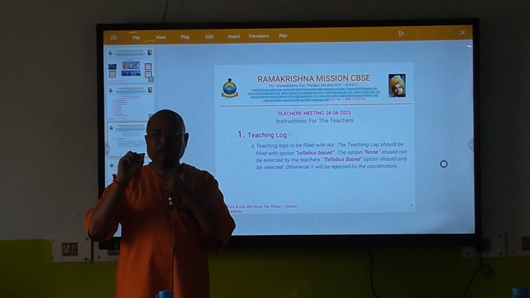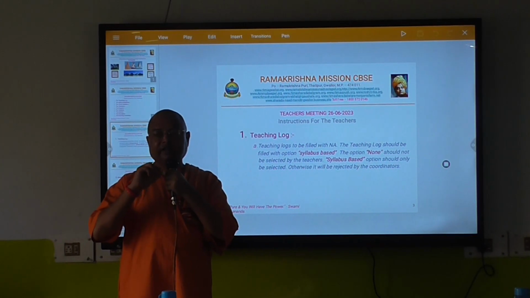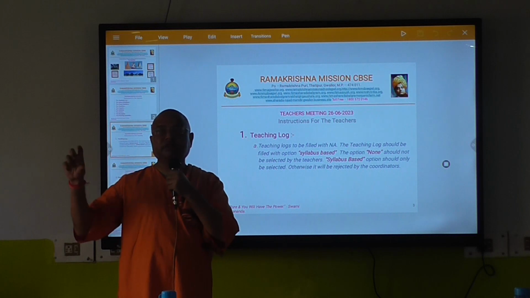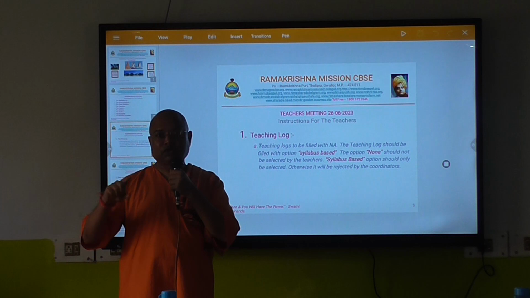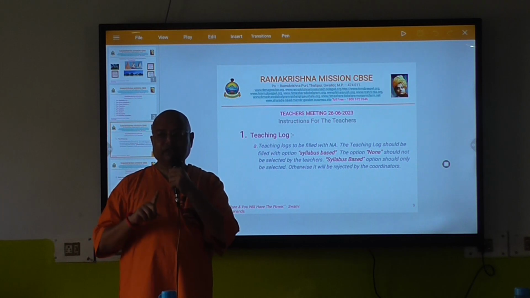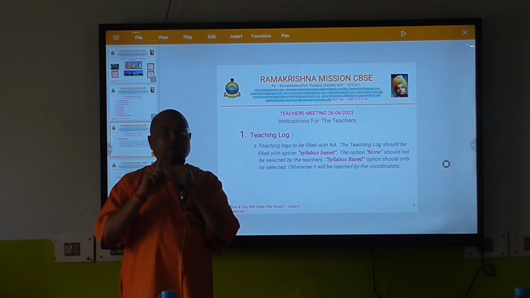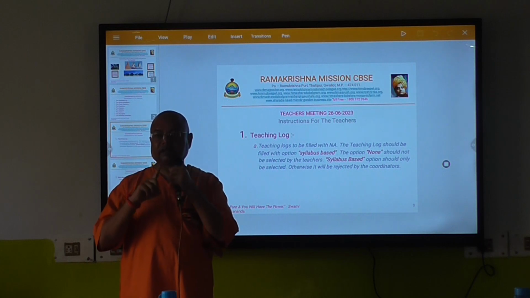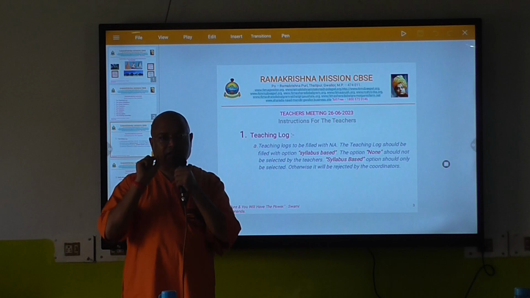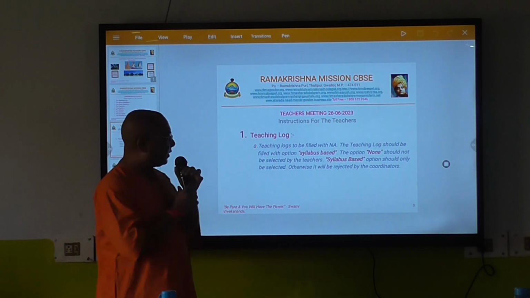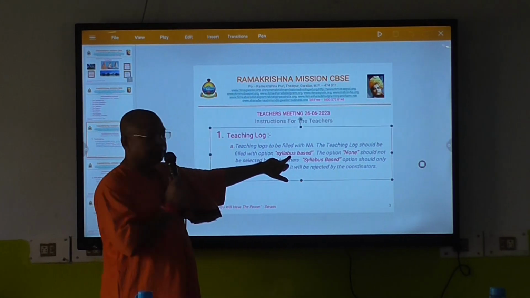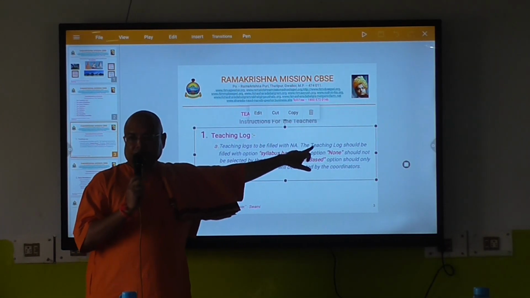They have opted for NA. And since they opted NA, nothing can be seen over there about what they have taught on that day. So this year, while filling the teaching log, nobody will use NA. Otherwise, the coordinators will reject their teaching log of that day. First thing, you should select the syllabus based, not none.